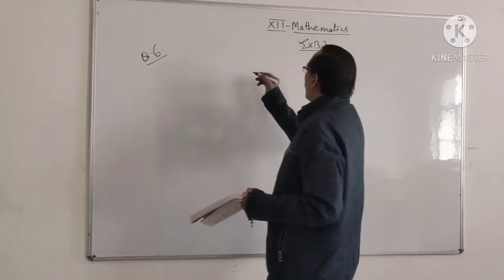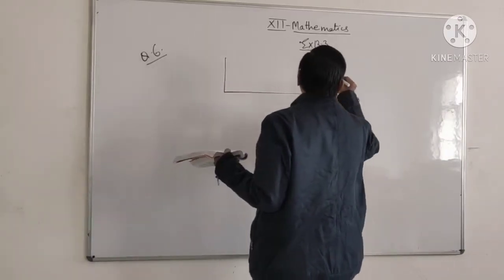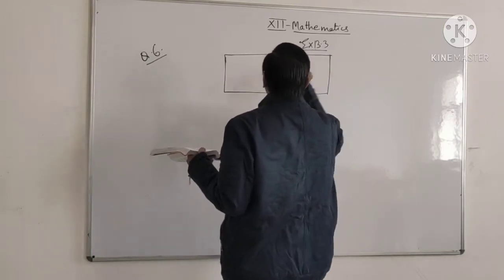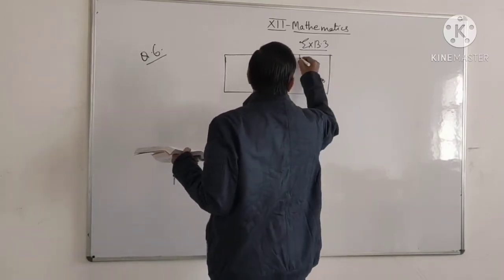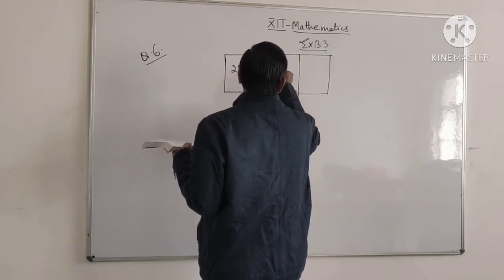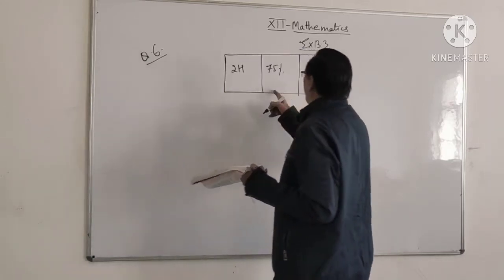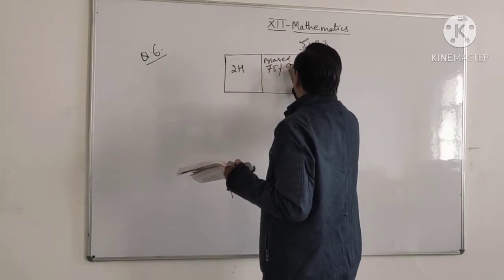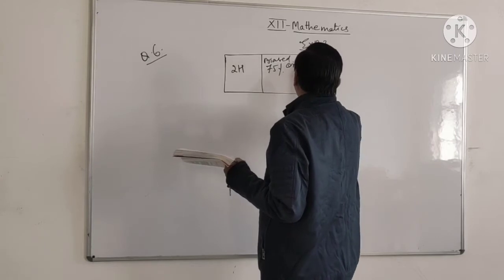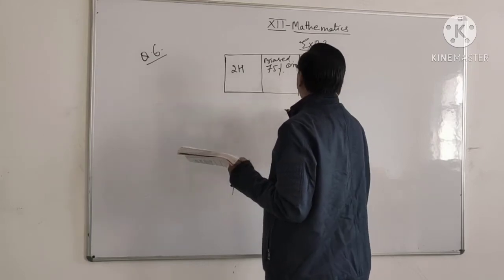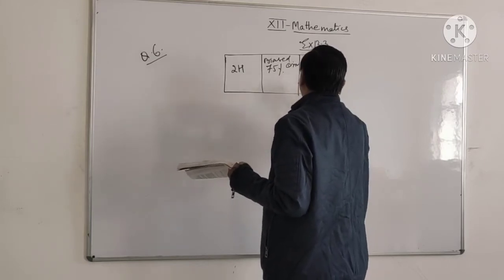So the question is divided into 3 parts. It is the two-headed coin, the 75% head biased coin, and the unbiased coin, so it is 50%.